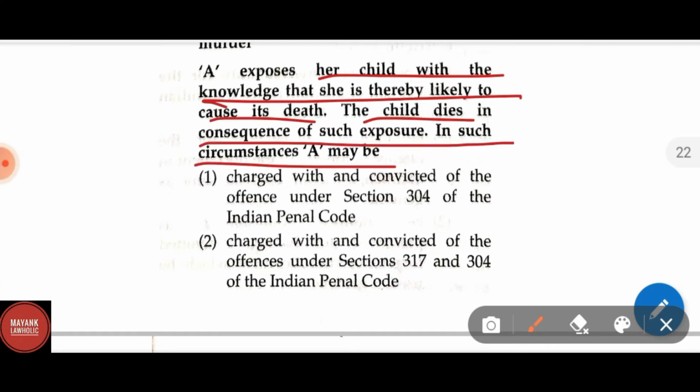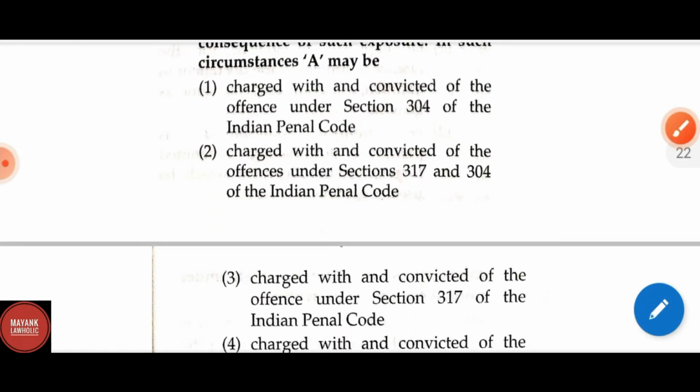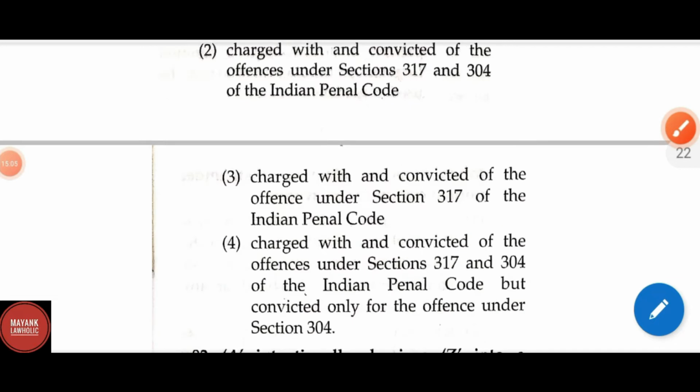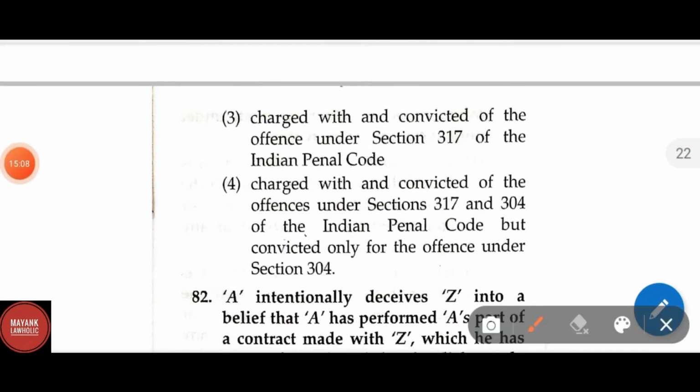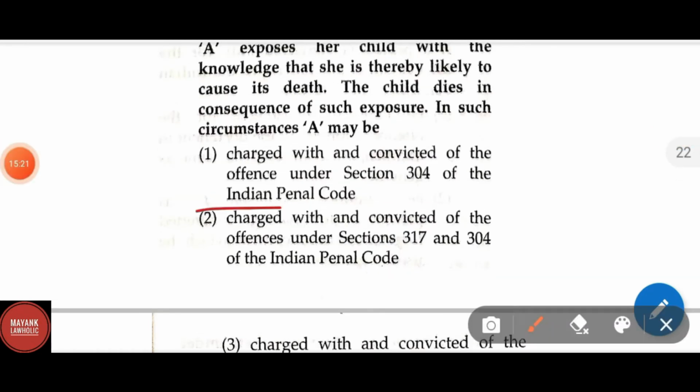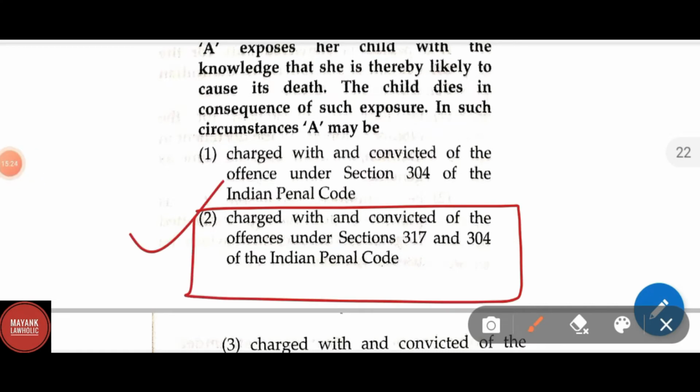In such circumstances, A may be charged with and convicted of the offence under section 304 of IPC; charged and convicted of the offence under section 317 and 304 of the IPC; option 3, charged and convicted of the offence under section 317 of the IPC; and option 4, charged and convicted of the offences under section 317 and 304 of the IPC but convicted only for the offence of section 304. Here the correct answer will be option 2, that is charged with and convicted of the offence under section 317 and 304 of the IPC.